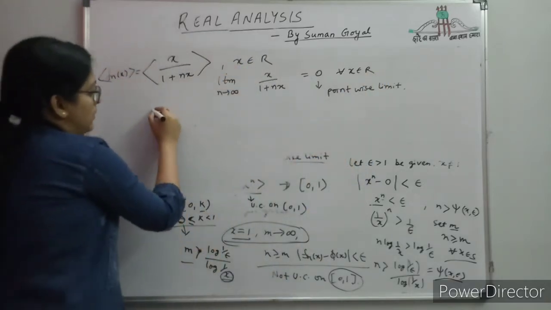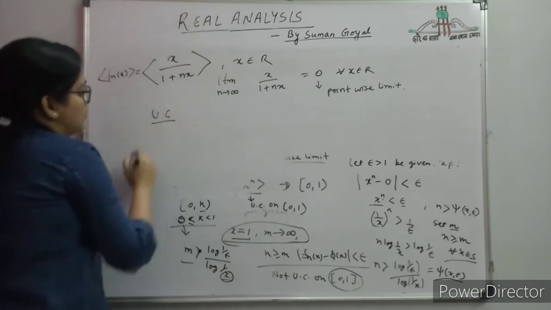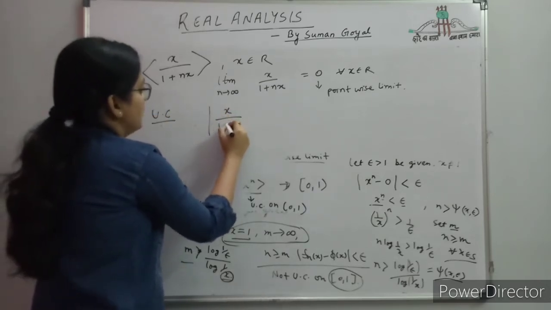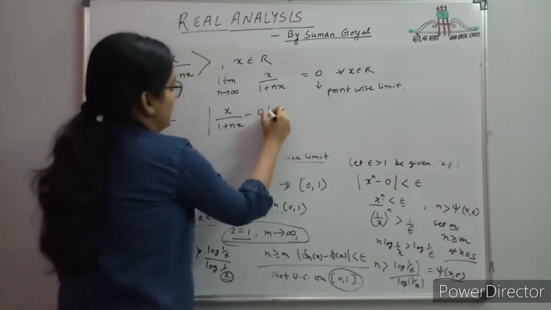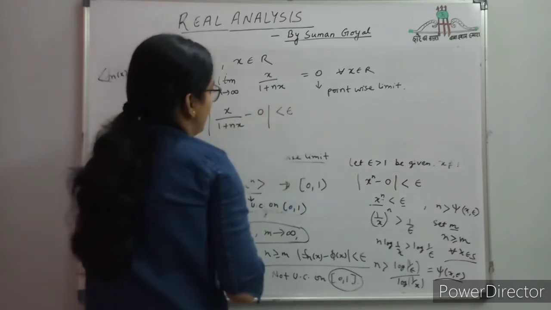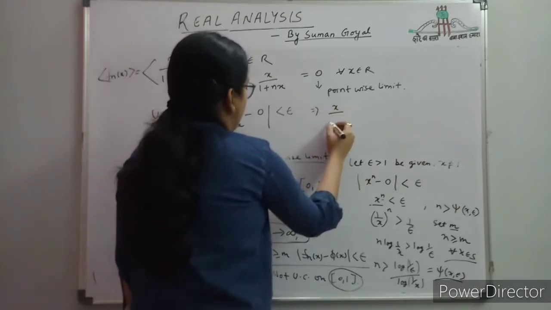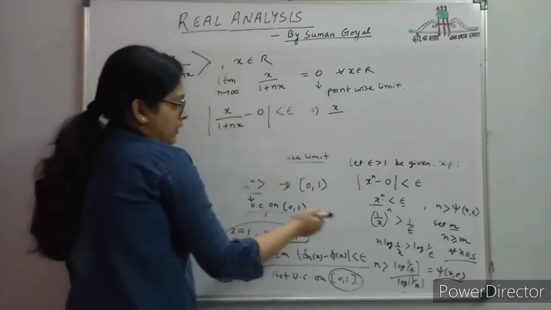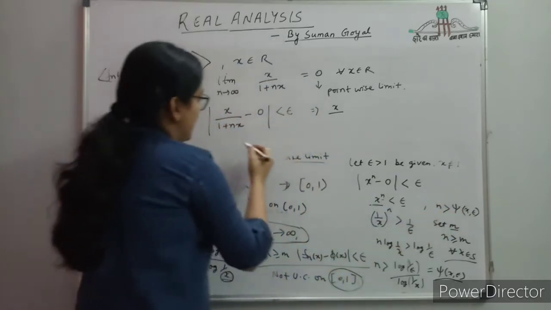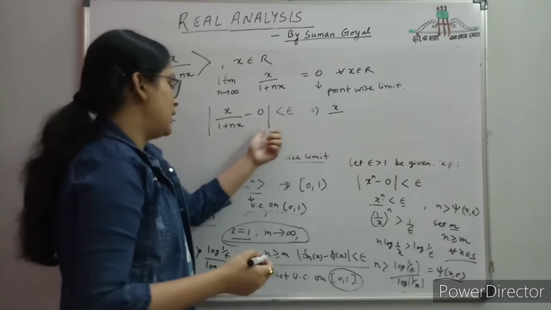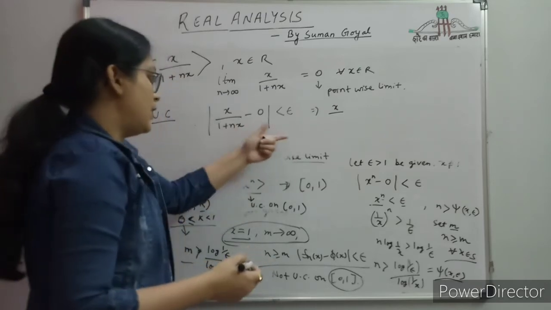Now to check the uniform convergence of the sequence, what do we have to do? fn x minus the limit 0 is less than epsilon. So in this case we have to find n greater than the function. So here we have to remove x so that we can get a relation between n and epsilon, or n and x and epsilon.